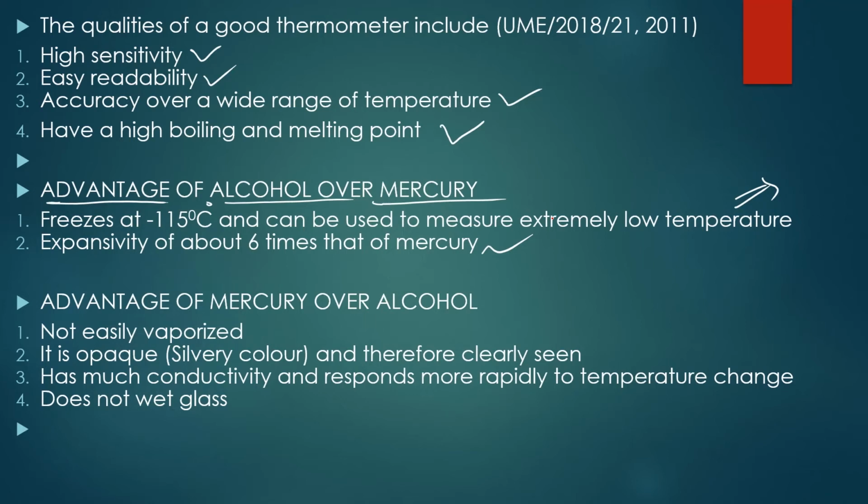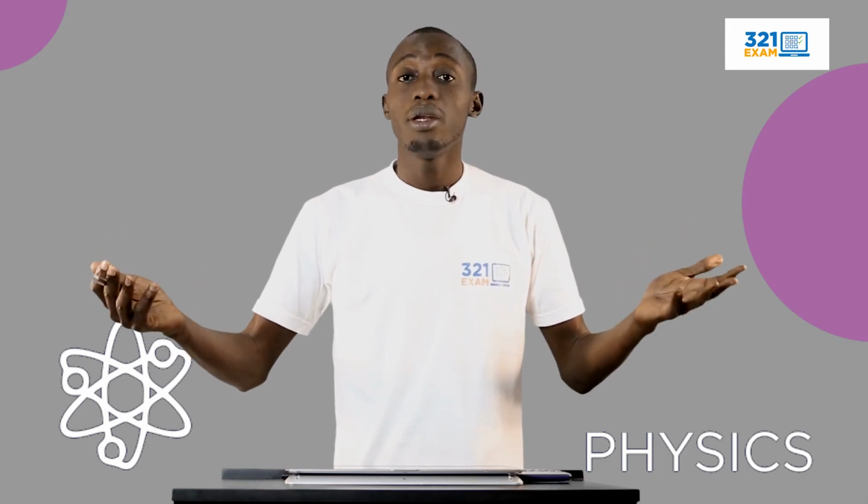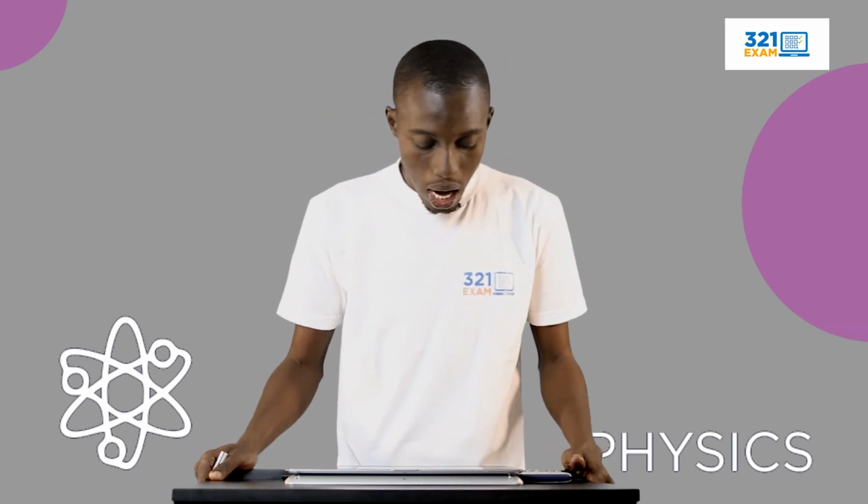Now let's consider the advantage of mercury over alcohol. Mercury, unlike alcohol, is not easily vaporized. Remember, most of your alcoholic liquids are made up of alcohol. They contain high percentage of alcohol. For instance, your methylated spirit. If I decide to drop methylated spirit on the back of my hand, before you know it vaporizes, right? It evaporates easily, right? This is what mercury doesn't have, and that is one advantage of mercury over alcohol.